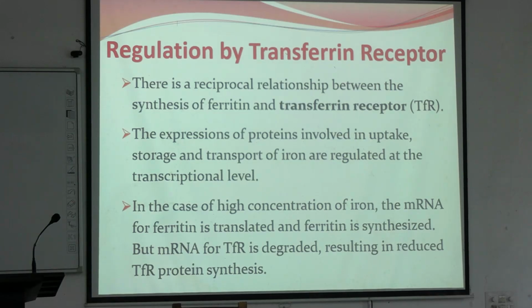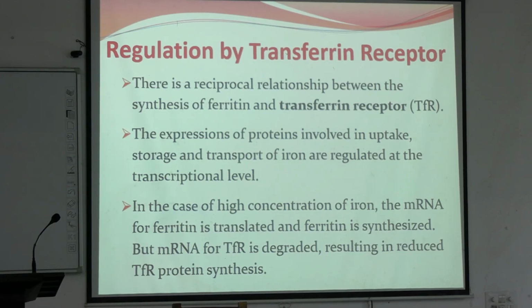Why? Because if there is increased transferrin receptor, there will be accumulation of that excess iron in tissues. That's why body itself stops producing TFR, the receptors, increasing the storage of ferritin.